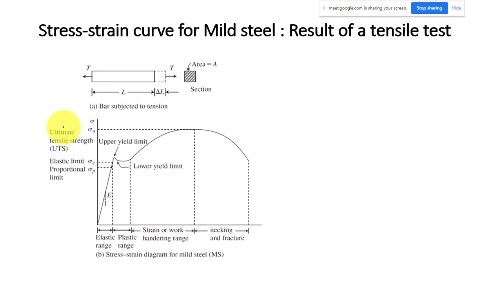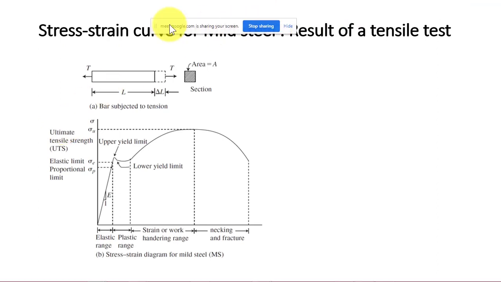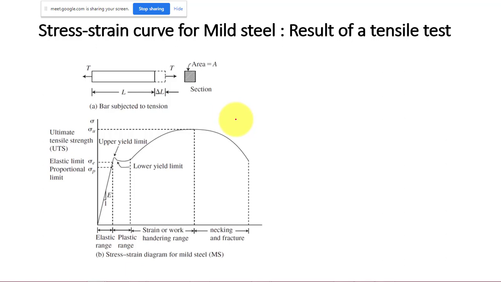So now we'll discuss the basics of the stress strain diagram for mild steel. This is the basis of your elastic as well as plastic analysis. If you do a tension test on mild steel, how are we going to do it? You will have a steel bar, and we will keep the steel bar in the UTM.